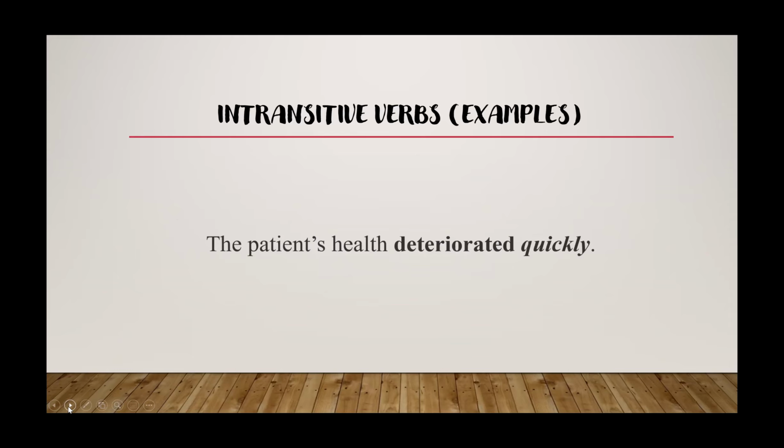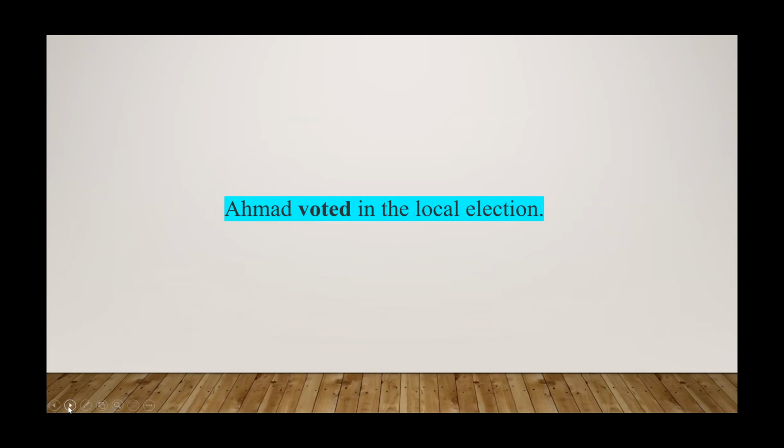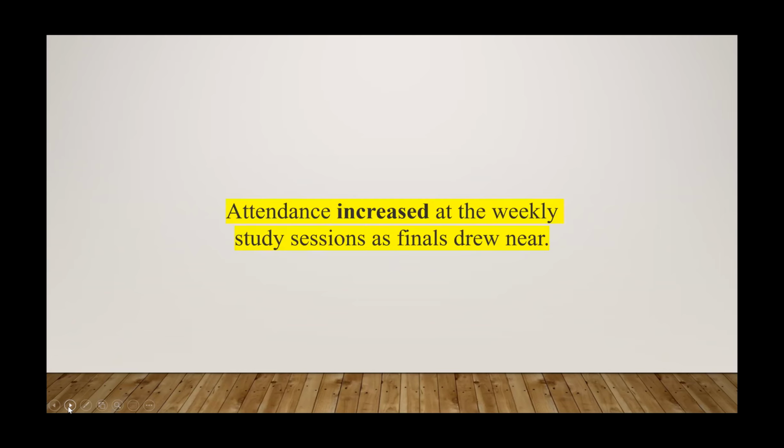The patient's health deteriorated quickly. Deteriorated quickly will be the intransitive verb. Abraham voted in the local election. Voted will be the intransitive verb. May I sit here? Sit here will be the intransitive verb. Susan laughed. Laughed will also be the intransitive verb. Attendance increased at the weekly study sessions as finals drew near. Increased will be an intransitive verb.